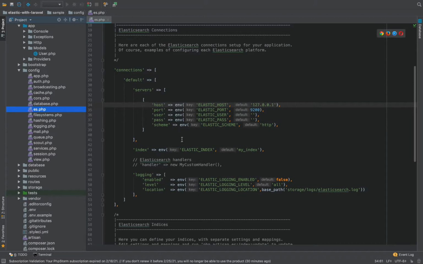In the next session, we will talk about the CRUD, create, read, update, and deleting a document, and of course, creating and dropping the index itself.